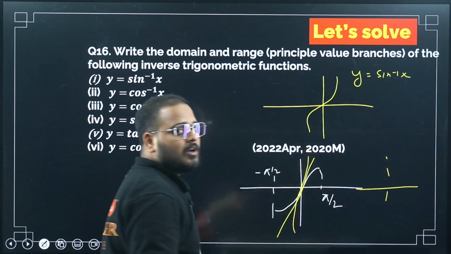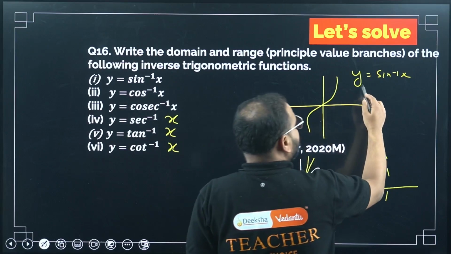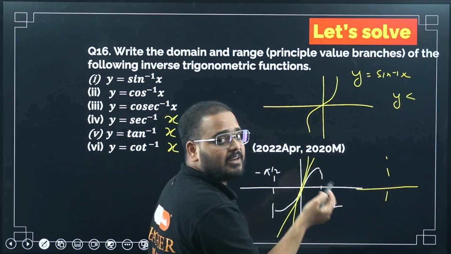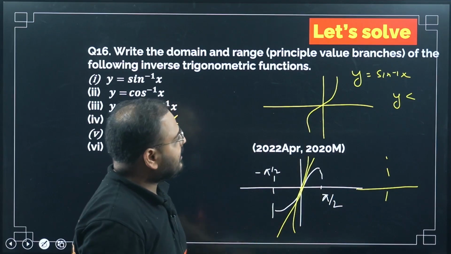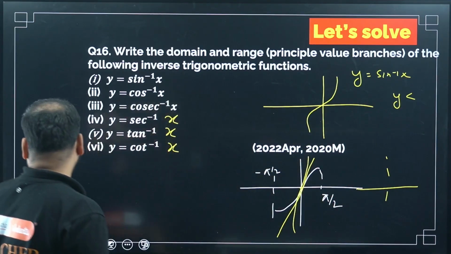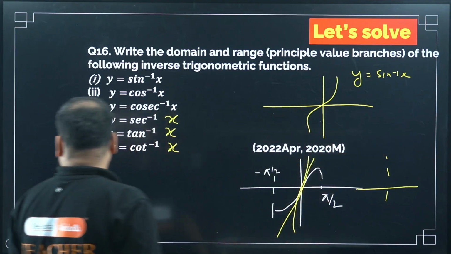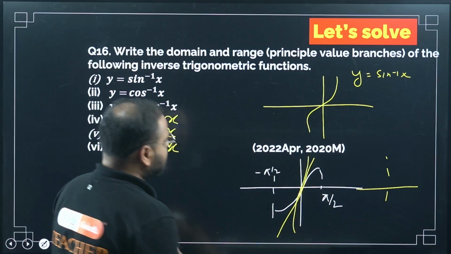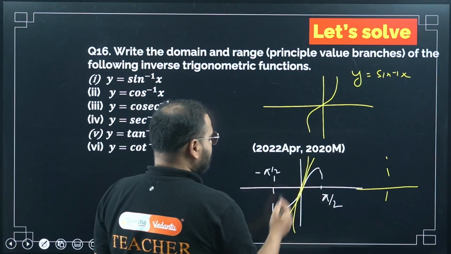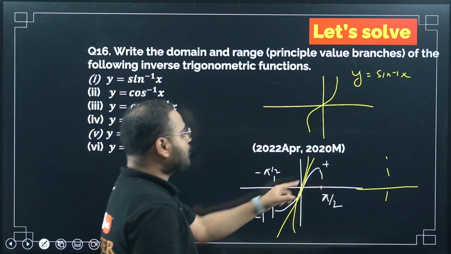Few things to know: the domain will become range and range will become domain. So y will be ranging from what? It will be an angle. If sin operates, it will give a value. So let me check here. Now the truncated domain, what is this domain here? Minus pi by 2 to pi by 2. What is the range here? Range is -1 to +1.